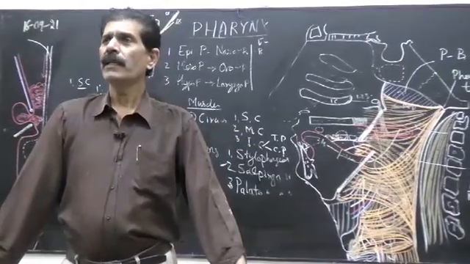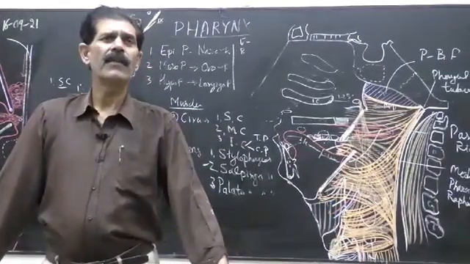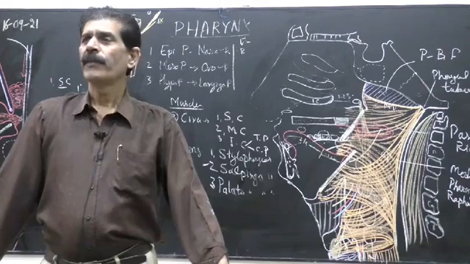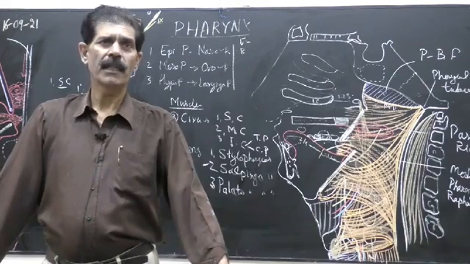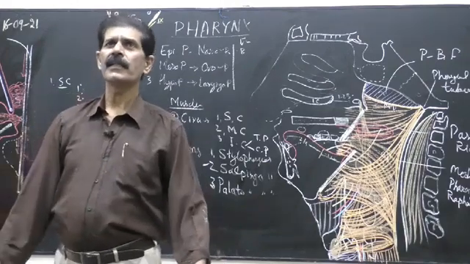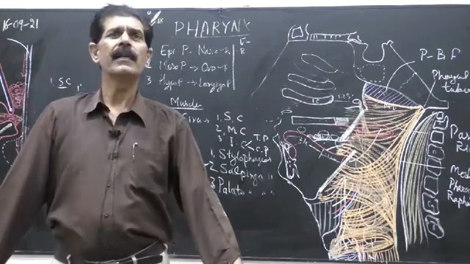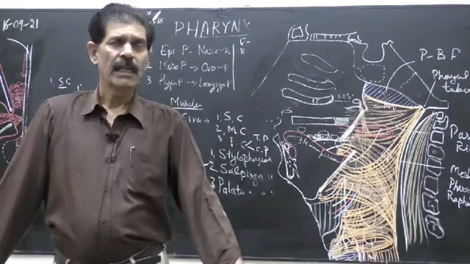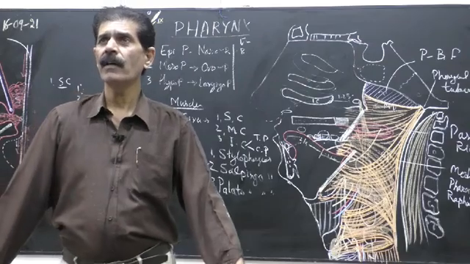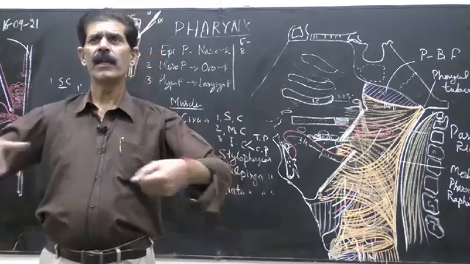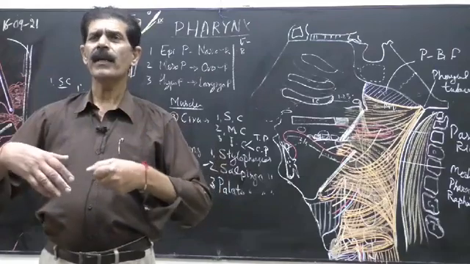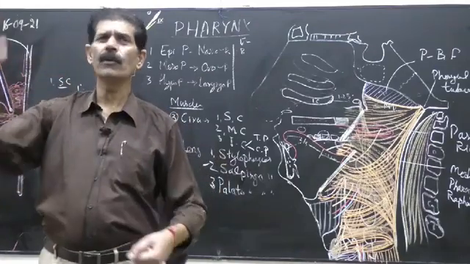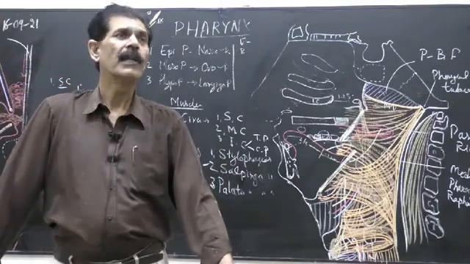So that mechanism is done here at the Passavant ridge. But due to damage to the 9th, 10th or 11th nerve, the food may enter into the nasal cavity from the oral cavity, and this condition is called nasal regurgitation. Or sometimes when we are in a hurry and taking food rapidly, food also accidentally goes into our nose, or liquid may go.